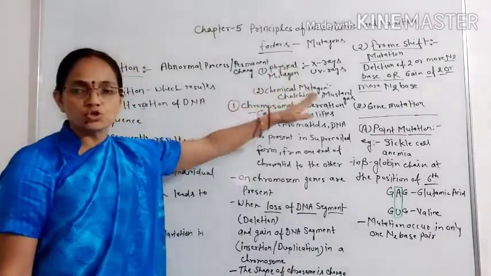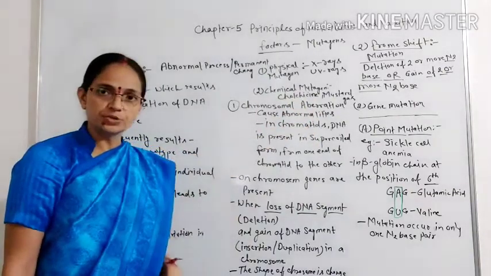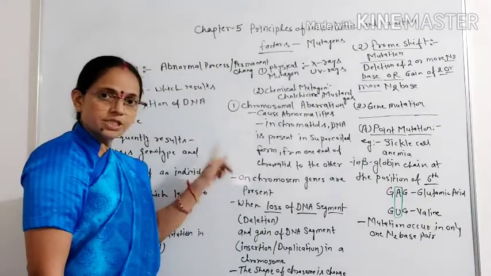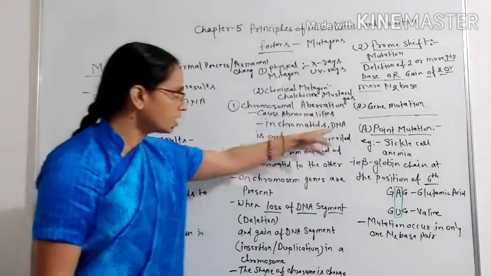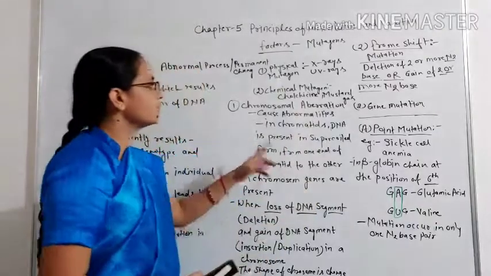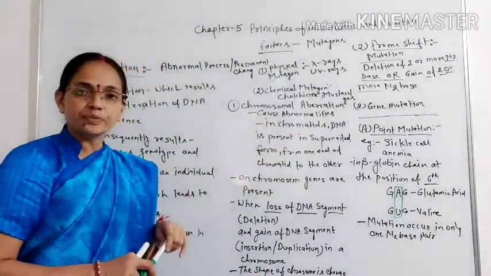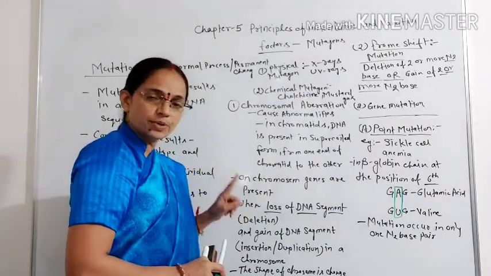Mutations are of two types, chromosomal aberration and gene mutation. For chromosomal aberration, first of all we see what a chromosome is. In a chromatid, DNA is present in supercoiled form from one end to the other. On a chromosome, genes are also present.